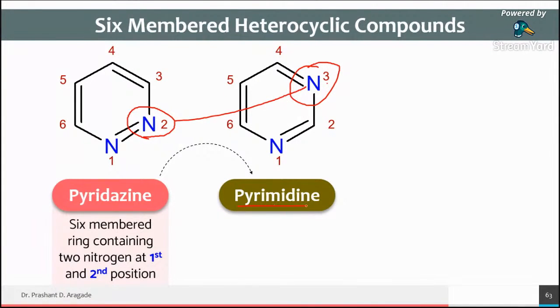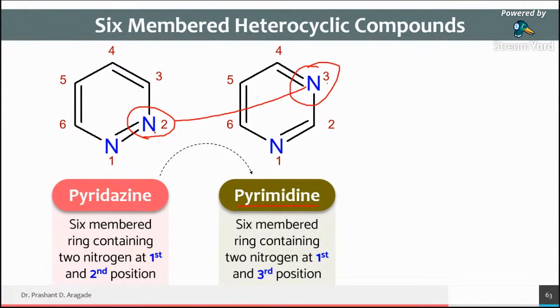Pyrimidine. It is pronounced as pyrimidine. Now see, pyridazine is converted to pyrimidine by changing just the position of the second nitrogen atom. So what is the statement of pyrimidine? A 6-member heterocyclic ring containing 2 nitrogen at first and third position.